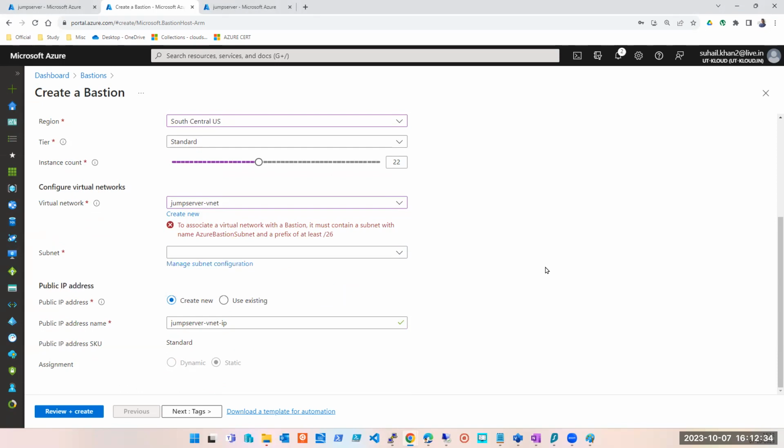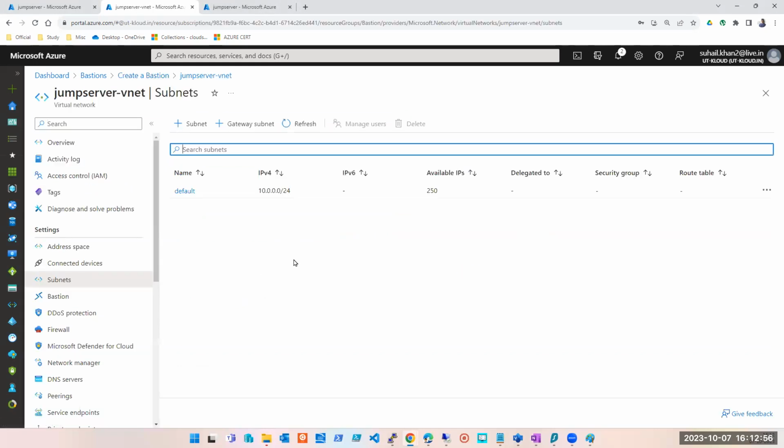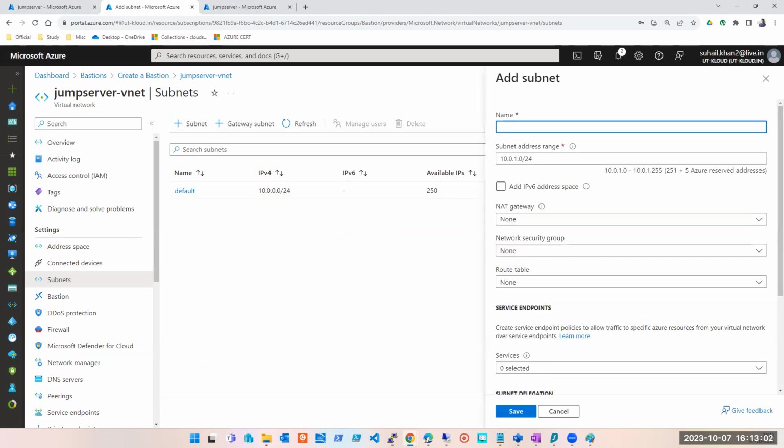Then look at this. This is what I was talking about, guys. If I had a Bastion subnet, I would see that here, and I can click on this and select that subnet. So you would have selected here if you had already, but as of now we don't have one, so let's manage and configure subnet. Again, it is taking me back to the same screen. Click on subnet. What does it say? It should have 26 at least, and it should have Azure Bastion subnet. That should be the name. So the first thing first, Azure Bastion subnet.